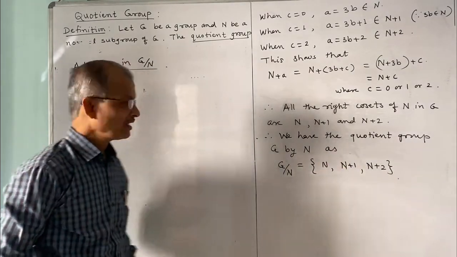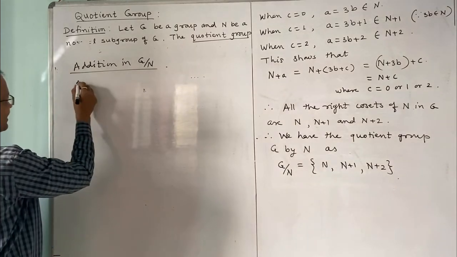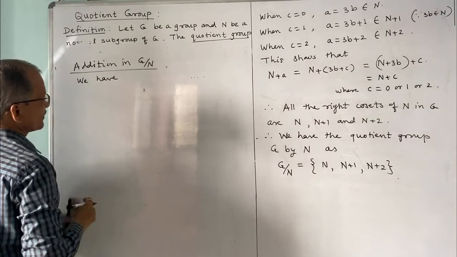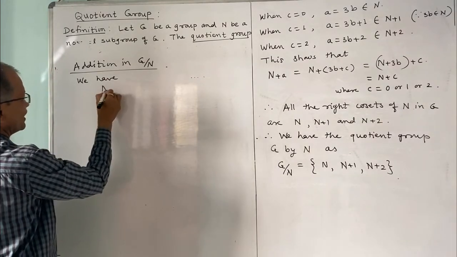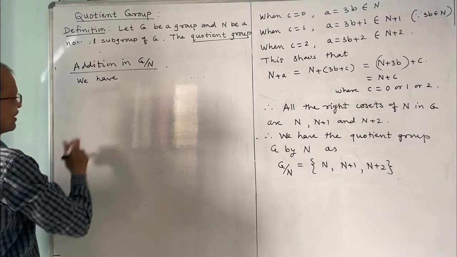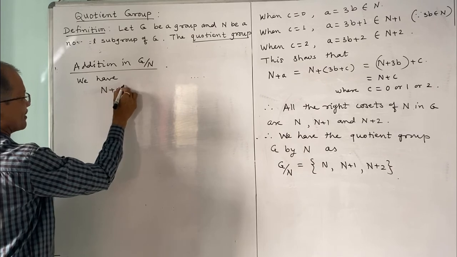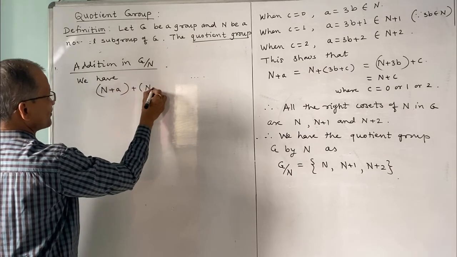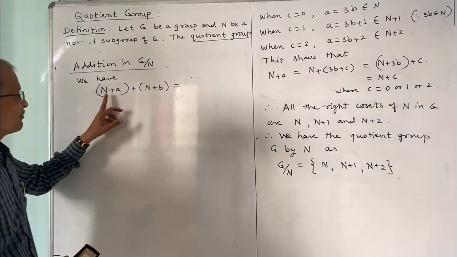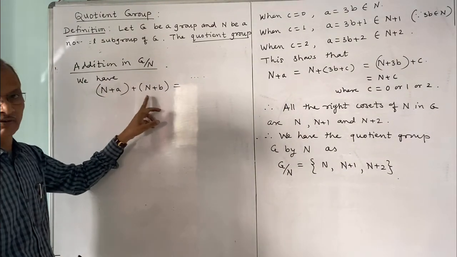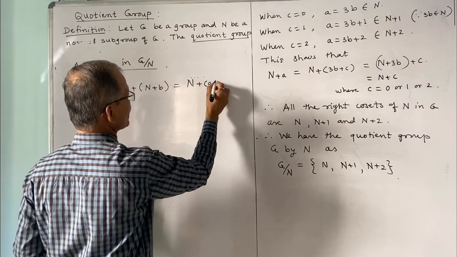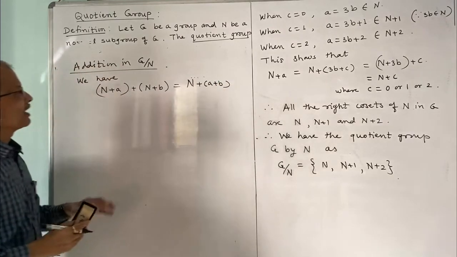So we have addition in G by n as: n plus a, plus n plus b, is equal to n plus a plus b. Instead of na we have n plus a, and the operation everywhere is plus. This is the addition operation.